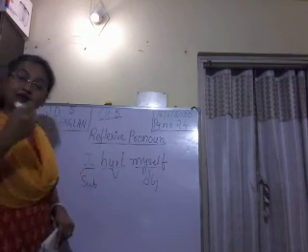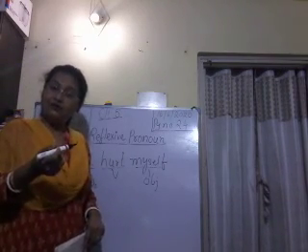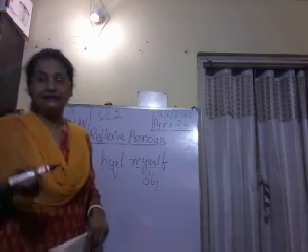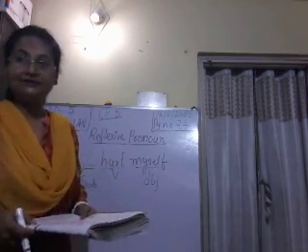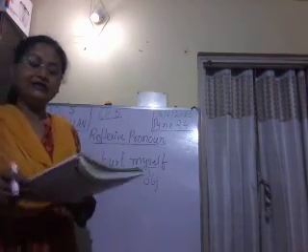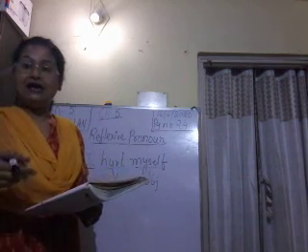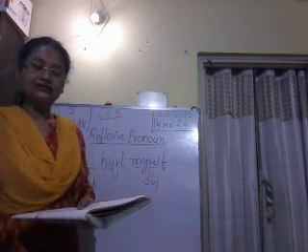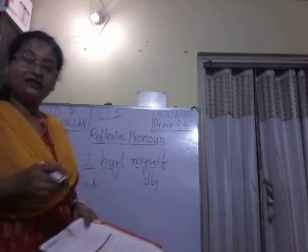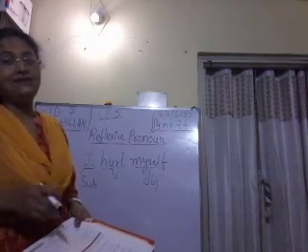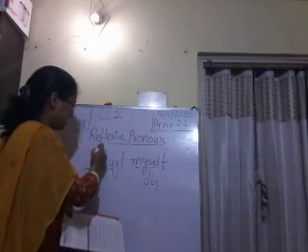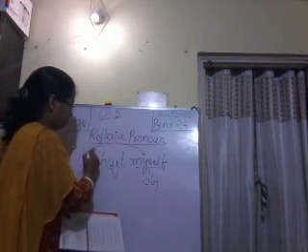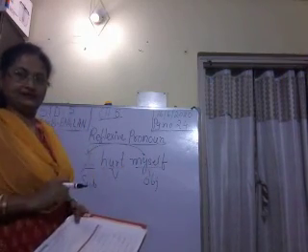So now, our topic was, what is a reflexive pronoun? A reflexive pronoun is a pronoun which is used in a sentence when the object of the sentence is the same as the subject. Here, I and myself are both the same person.